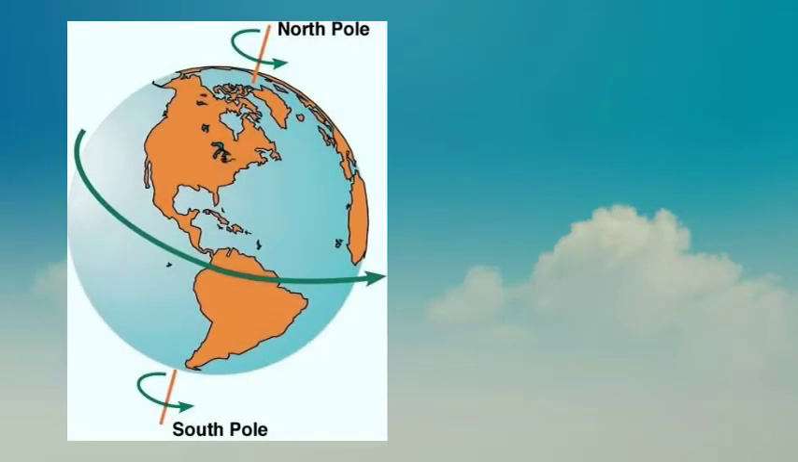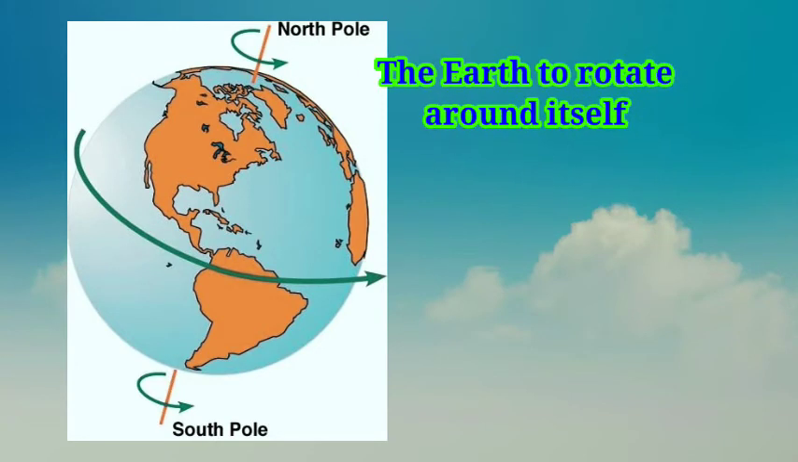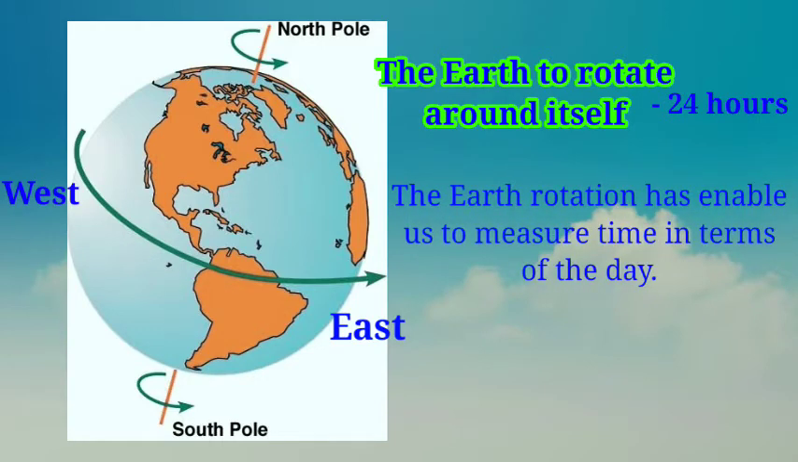We have to notice the change in the duration of daytime and nighttime from the 19th to 28th June. The earth rotates around itself, and it takes 24 hours. It rotates from west to east, in an anti-clockwise direction. The earth's rotation has enabled us to measure time in terms of days. In a single day, we experience different stages like sunrise, sunset, midday, as well as nighttime and daytime.